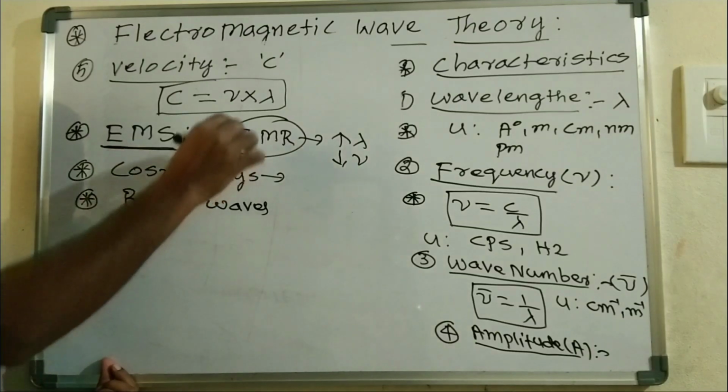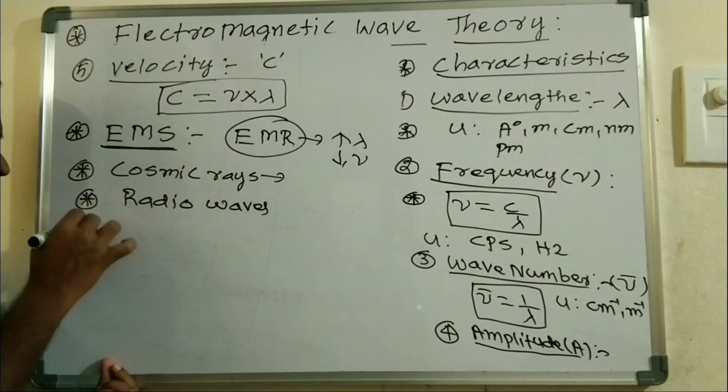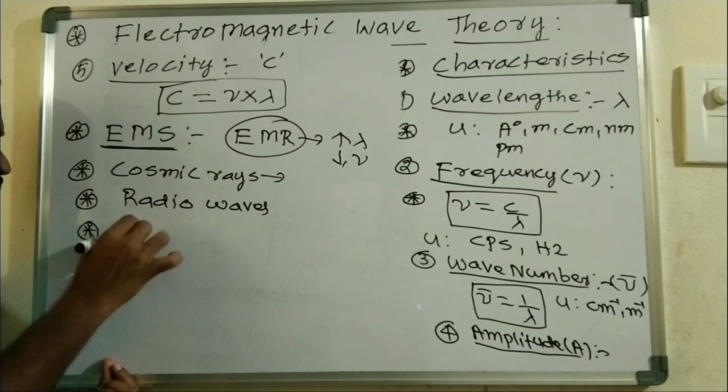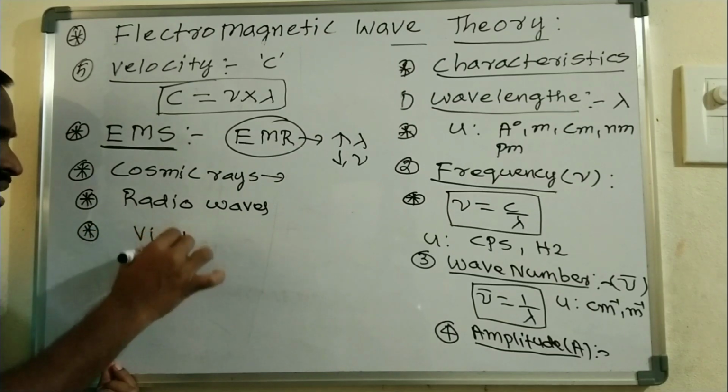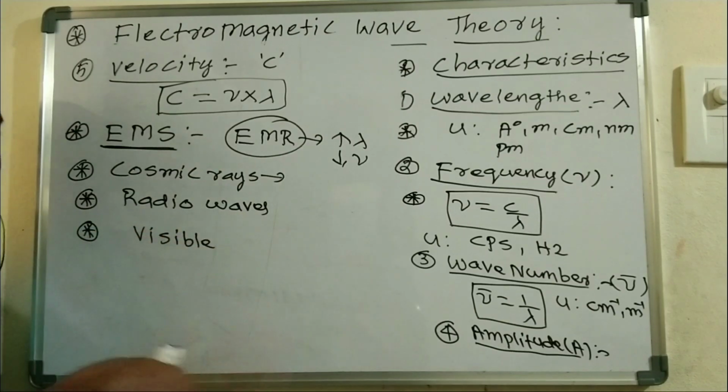All these different kinds of electromagnetic radiations are invisible to our naked eye. Only the visible range of radiation appears with different colors, the VIBGYOR colors.